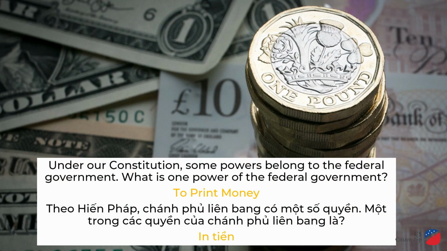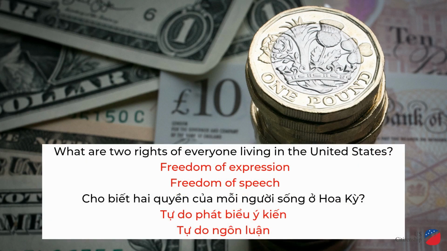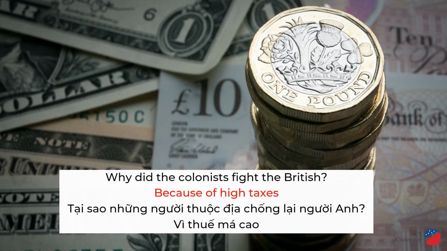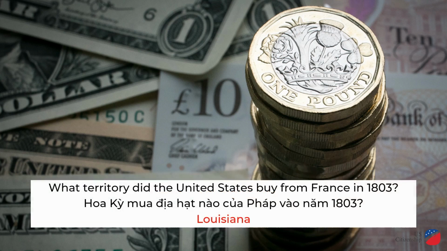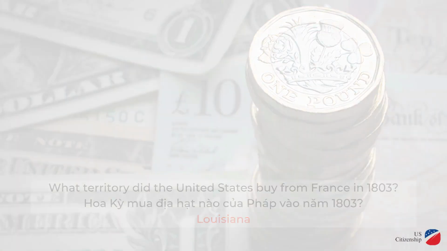Under our Constitution, some powers belong to the federal government. What is one power of the federal government? To print money. What are two rights of everyone living in the United States? Freedom of expression, freedom of speech. Why did the colonists fight the British? Because of high taxes. What territory did the United States buy from France in 1803? Louisiana.